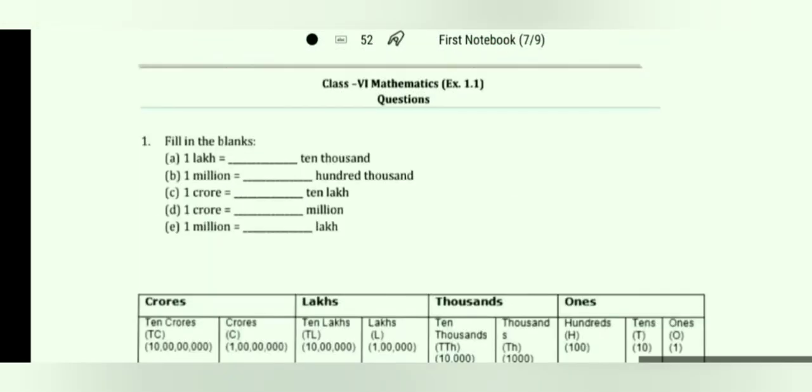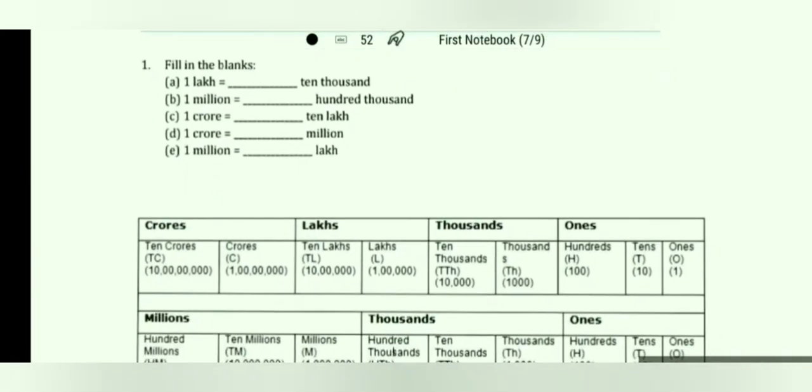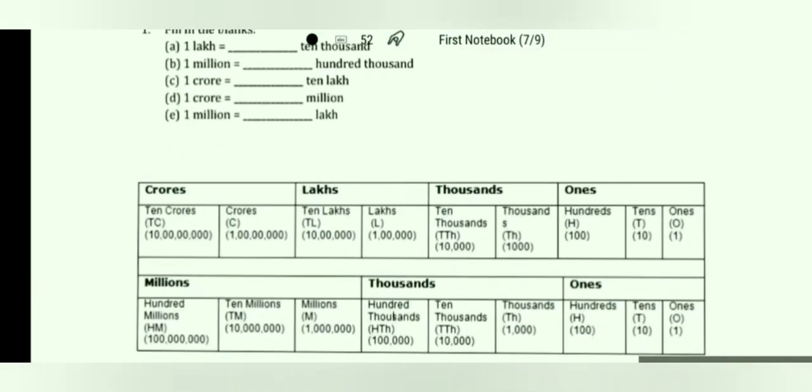Now we will come to our exercise, that is 1.1. First question is fill in the blanks. Just now we have learned the comparison table. 1 lakh equals how many 10,000? See the Indian system, 1 lakh and 10,000 are near. The first one is 10,000, the second one is lakh. It means if we multiply by 10, we will get lakh. So the answer is 10,000.